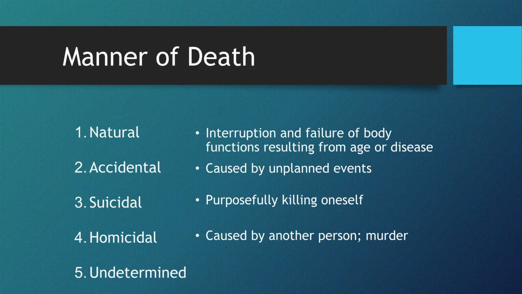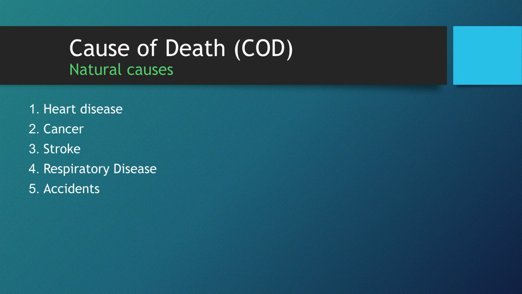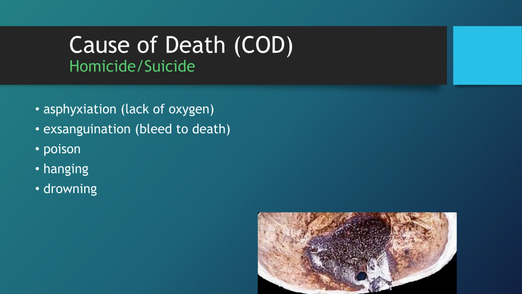Common natural causes of death include heart disease, cancer, stroke, respiratory disease, and sometimes accidents, if the accident is due to a natural health issue. Causes of death related to homicide or suicide often involve factors like asphyxiation, exsanguination, poisoning, hanging, or drowning. The mechanism of death is the specific body failure. For example, a shooting cause can lead to a loss of blood mechanism, or a heart attack cause can lead to the heart stopping mechanism.